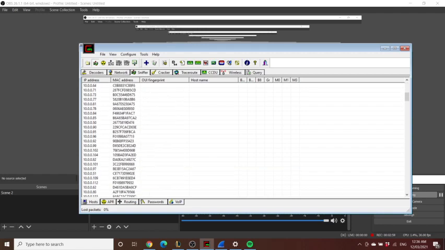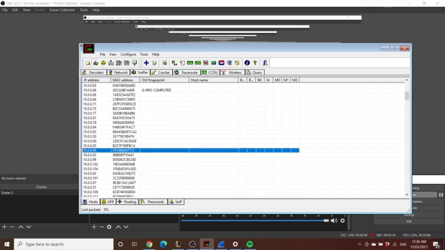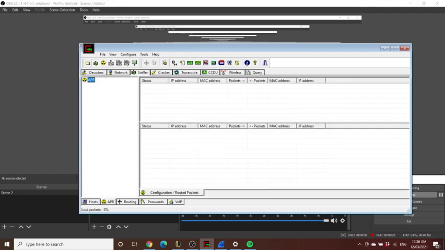So now we have scanned all the devices that are in our subnet, and here's a list. As you can see, there are like hundreds of devices that are using this Wi-Fi. What it potentially means is that if my next door neighbor is using this Wi-Fi, I can view what websites he is visiting if I'm connected to the same Wi-Fi. In this case, I am. And now I'm going to launch the ARP poisoning attack.